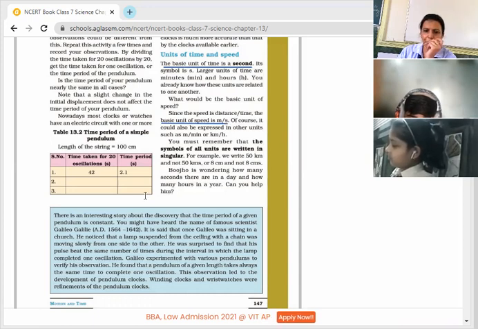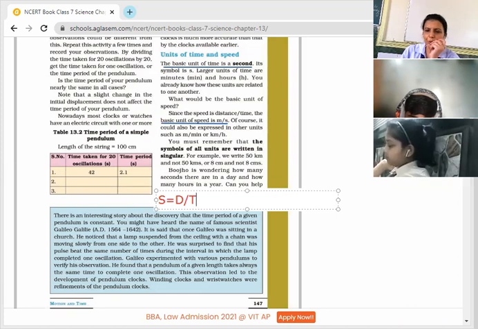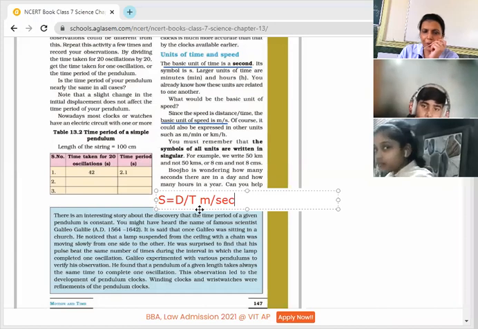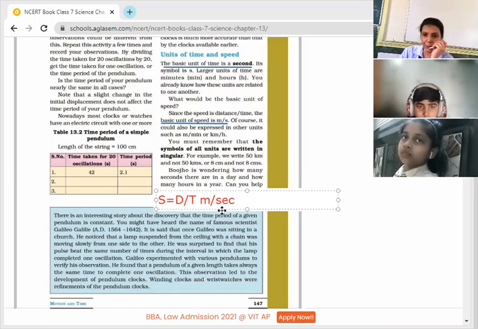I hope each one of you knows the formula of speed. Speed equals distance upon time. We can calculate the units from here only. The standard unit of distance is meter, and the standard unit of time is second. So we can say that the standard unit of speed is meter per second. I am talking about the standard units which are used to measure all over the world.